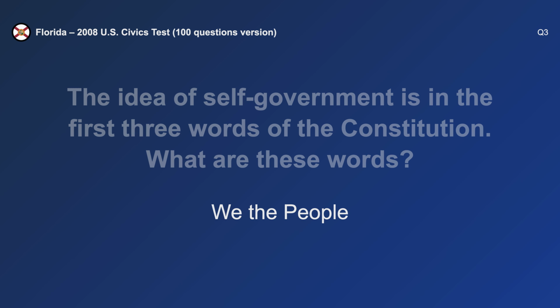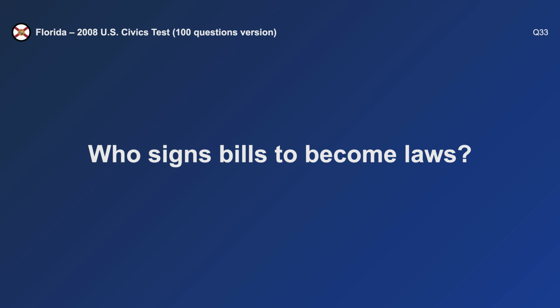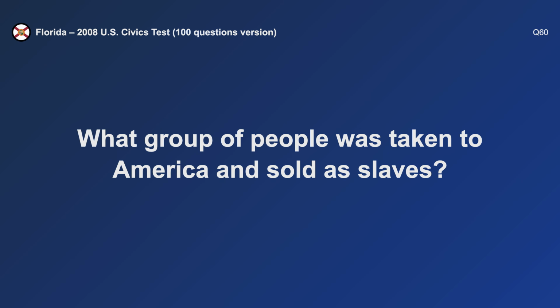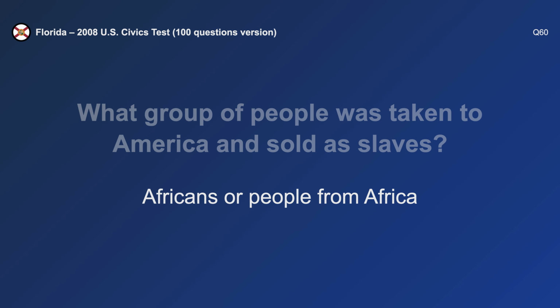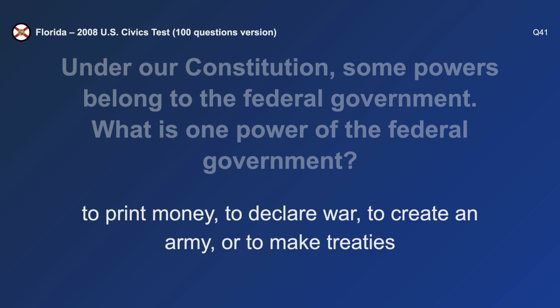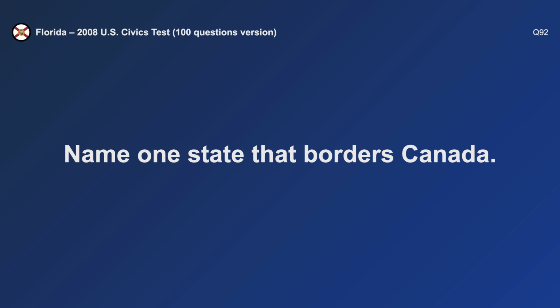We the people. Who signs bills to become laws? The President. What group of people was taken to America and sold as slaves? Africans. Under our Constitution, some powers belong to the federal government. What is one power of the federal government? To print money. Name one state that borders Canada.